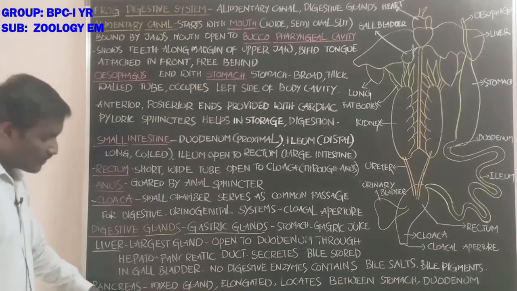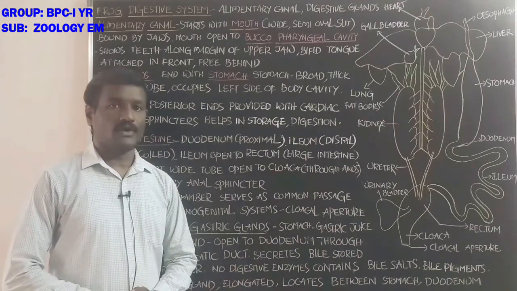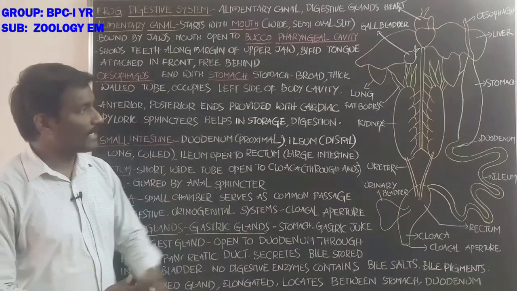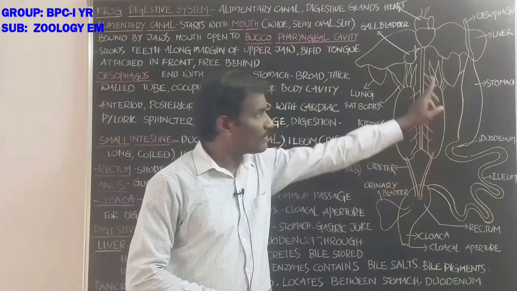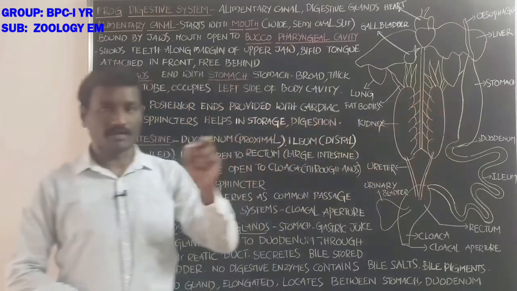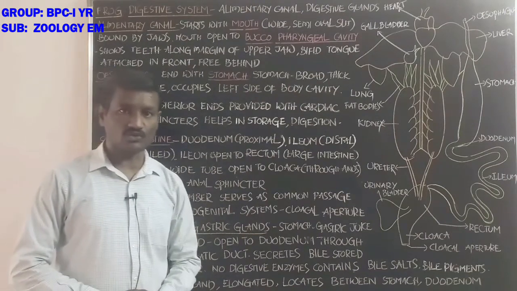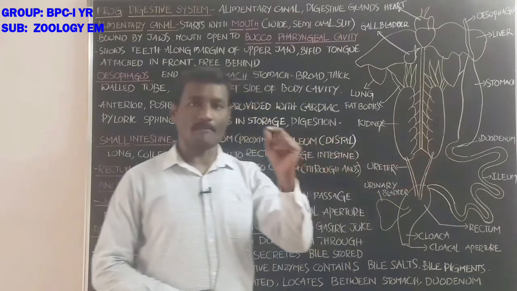Next, pancreas produces pancreatic juice. Liver produces bile juice, and it enters into the duodenum through the hepatic duct, and pancreas produces pancreatic juice. It reaches the duodenum through the pancreatic duct.